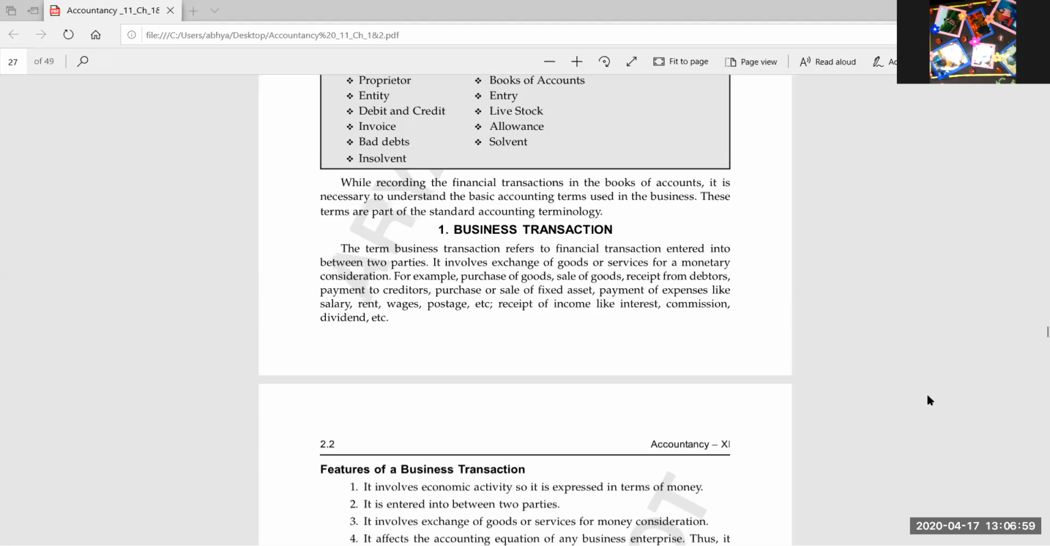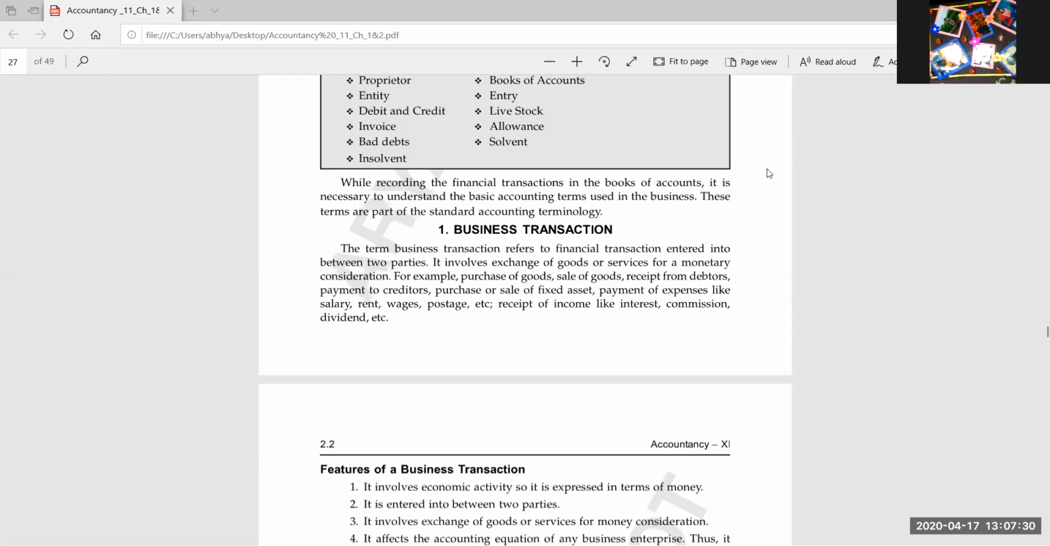Business transaction means any monetary transaction which the two parties are doing, in which exchange of goods and services is there. Then we did capital. The amount invested by the proprietor to start up the business is known as capital. One more thing, I told you that the proprietor means the owner of the business, and the other names of capital are drawing, net worth, owner's equity, and internal liability.